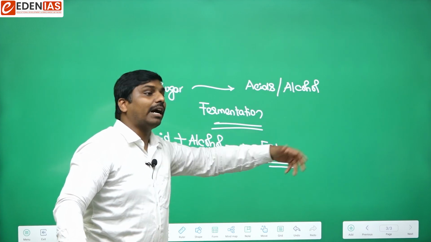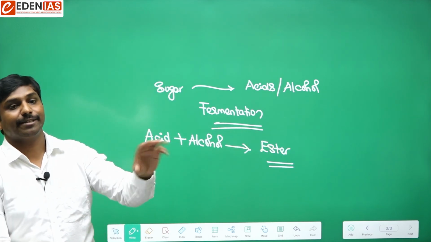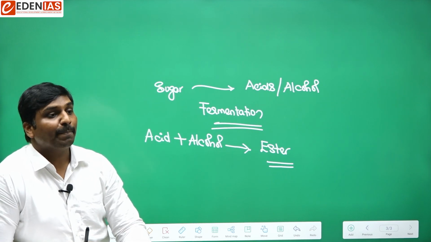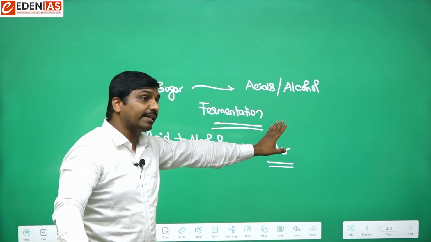Ester is another compound like alcohol, acid, carbohydrate. Likewise, we will have ester. So this process is known as esterification.